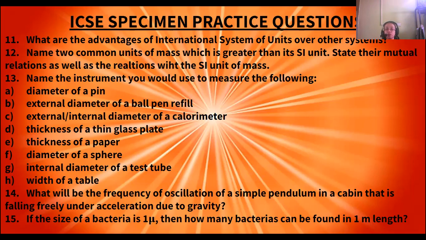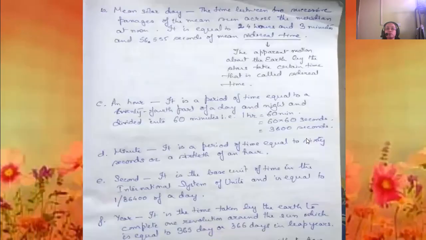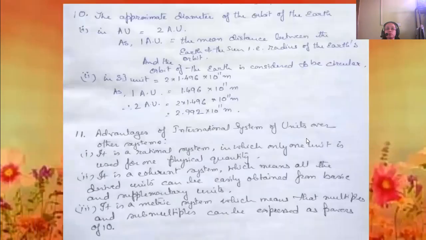I'm starting with the first question today, that is question number 11. What are the advantages of the international system of units over other systems? The advantages of the international system of units over other units are that it is a rational system in which only one unit is used for one physical quantity.